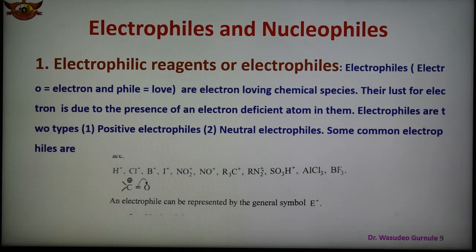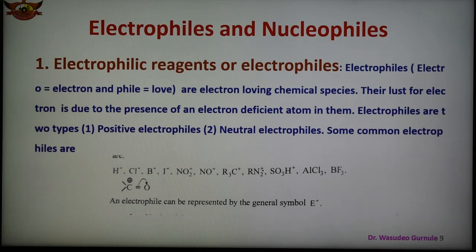Now one can ask the question, what is an electrophile? A reagent which can accept an electron pair in a reaction is called an electrophile. Again I am repeating, a reagent or species which can accept an electron pair in a reaction is called an electrophile.